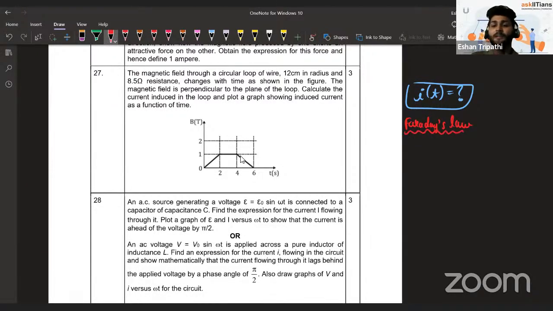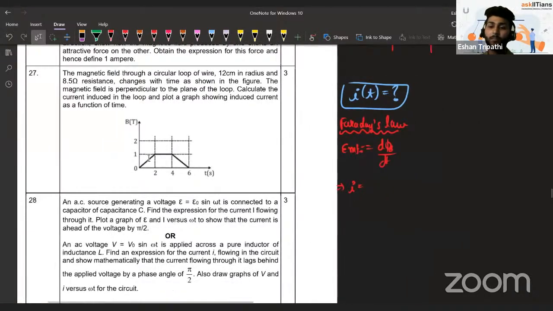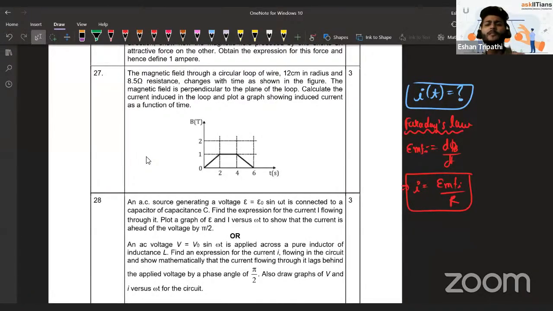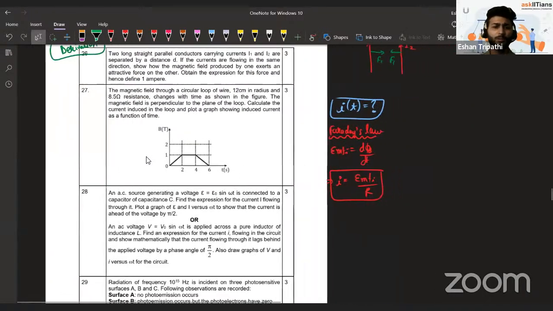Faraday's law, if you remember, induced EMF is the rate of change of magnetic flux, dΦ by dt. And once you get the induced EMF, you can find the induced current by dividing it by resistance. Induced EMF divided by resistance. This will give you the answer. So it's mostly about finding the slope of this graph. Okay, so you can do this question.